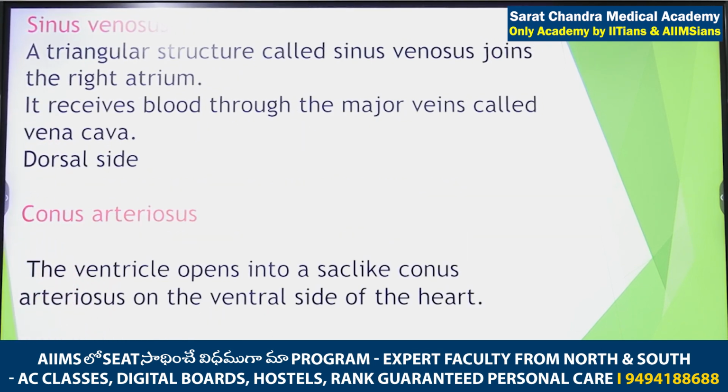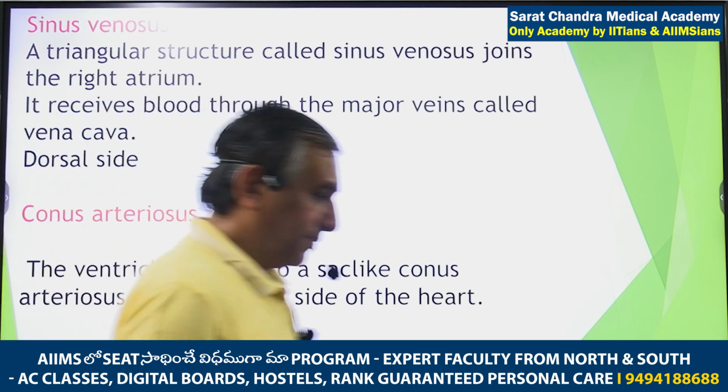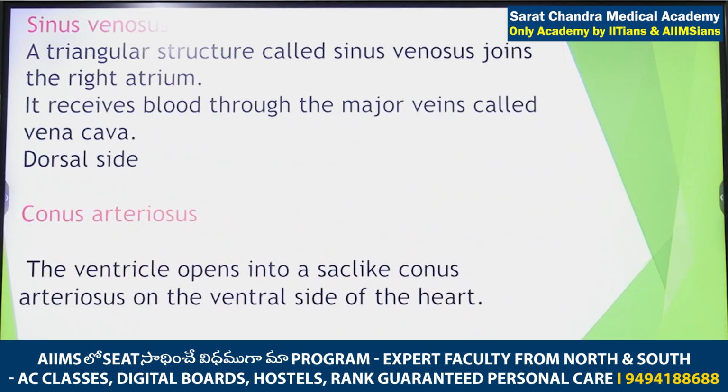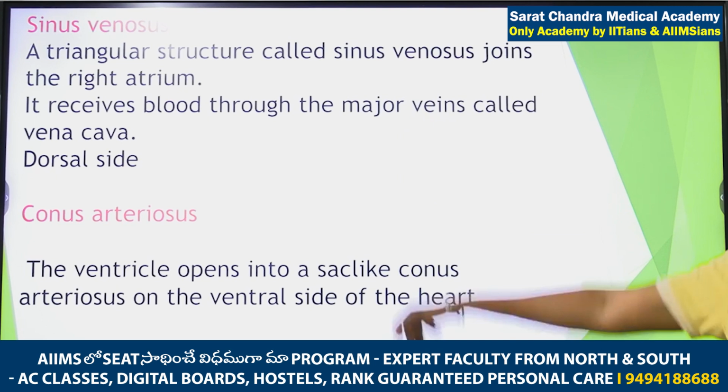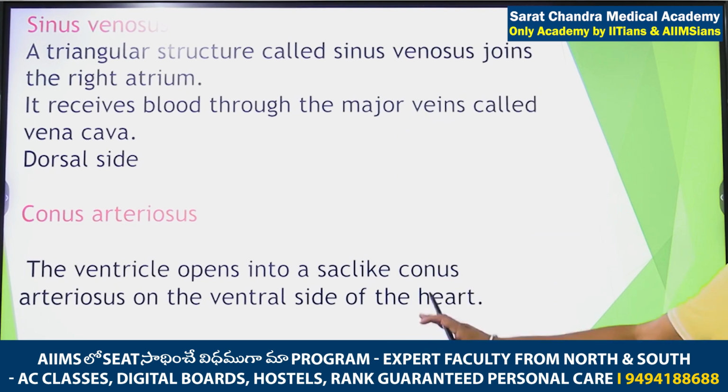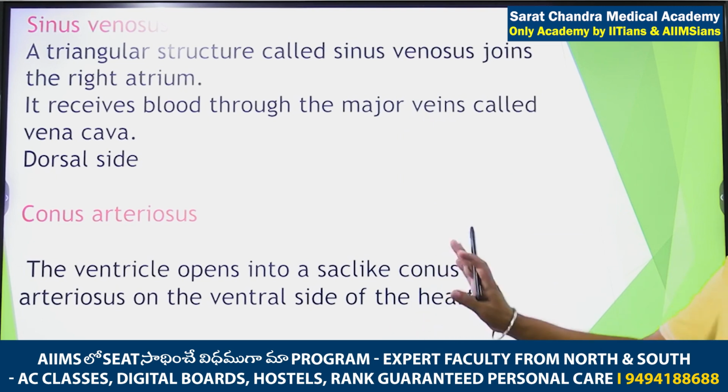Now coming to a very important point. Please wait, because this point is very important. In frog, the heart is 3-chambered, but related with the heart, 2 additional chambers are also present. What are these 2 additional chambers? One is the sinus venosus and the second one is the conus arteriosus. So the frog's heart is 3-chambered, 2 atria and 1 ventricle, and 2 additional chambers are also related with the heart in frog.